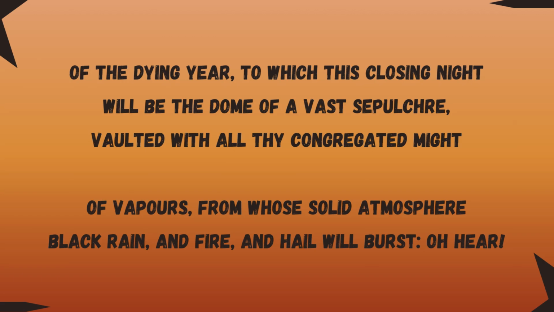What storm? The black rain, fire, and hail will burst. Now he's predicting that the storm will unleash, and he's listing these destructive elements. So he's emphasizing the power of the west wind, that you could create these kinds of clouds, and at the end of this very stanza he's again requesting the west wind to hear him.